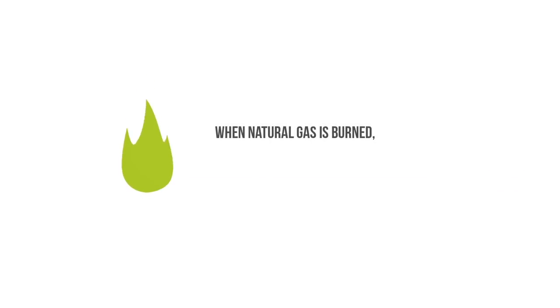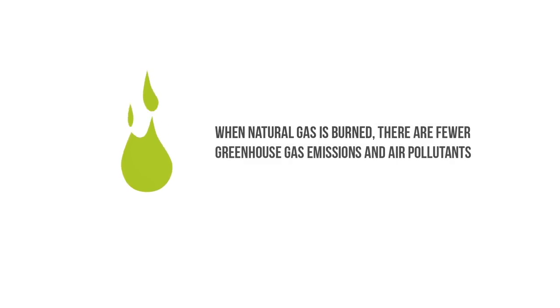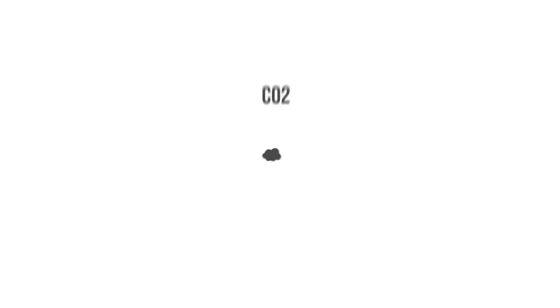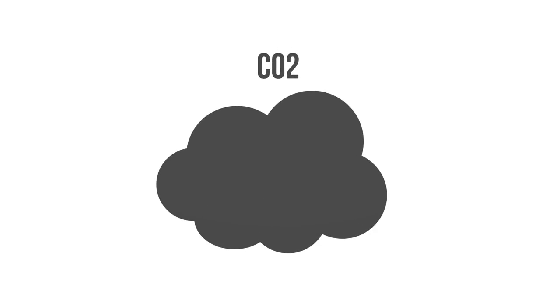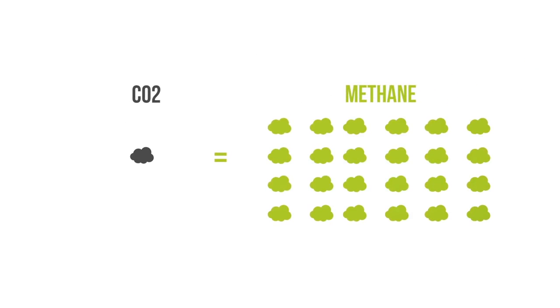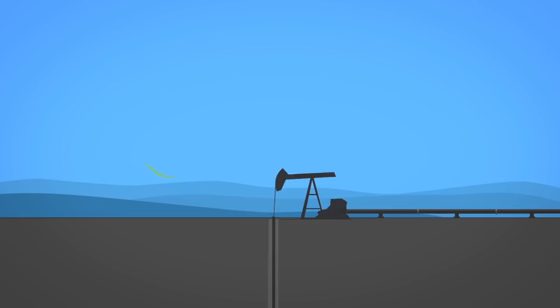When natural gas is burned, there are fewer greenhouse gas emissions and air pollutants when compared to other fossil fuels. In fact, when used to produce electricity, natural gas emits approximately half the carbon emissions of coal. Despite fewer emissions, natural gas is still a source of CO2. In addition, methane is a potent greenhouse gas itself, having nearly 24 times the impact of CO2. During the extraction and transportation process, natural gas can escape into the atmosphere and contribute to climate change.